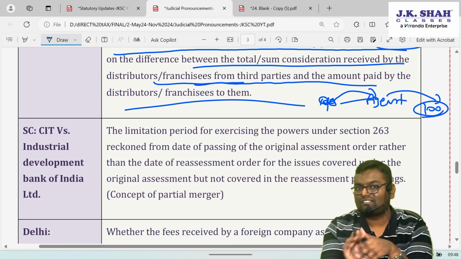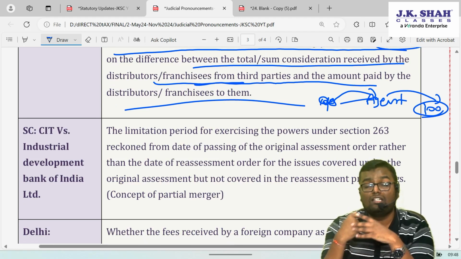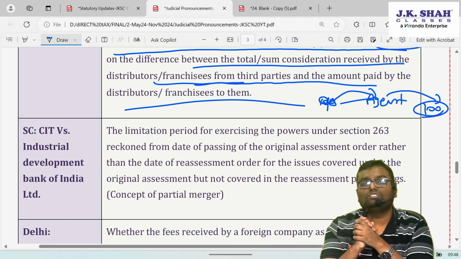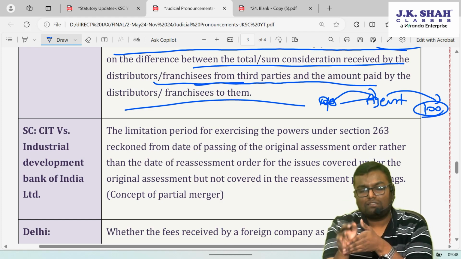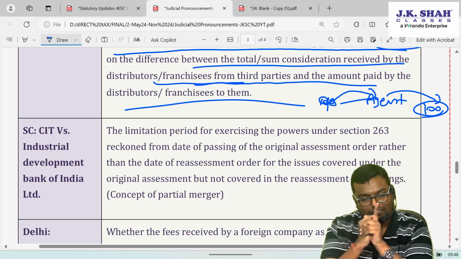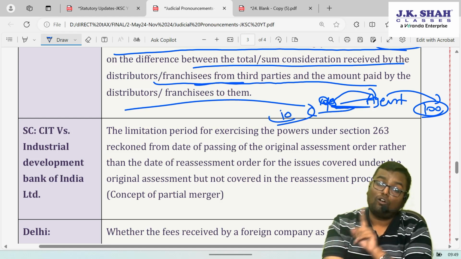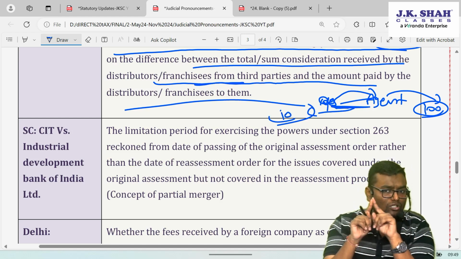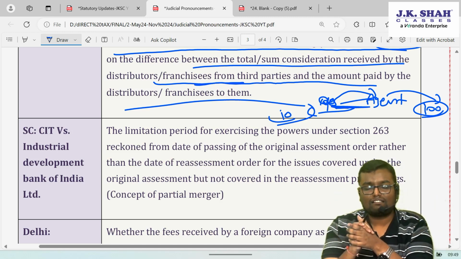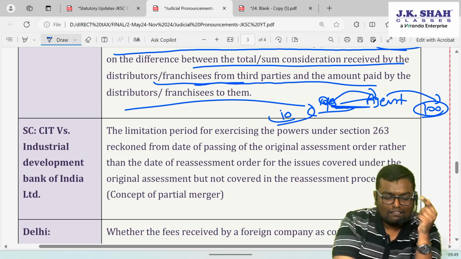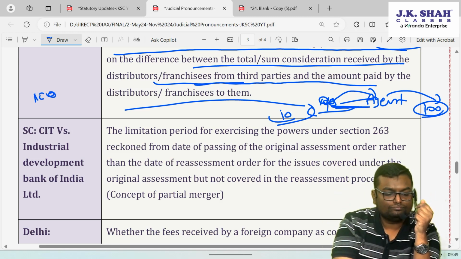Here the price is fixed at which it will be sold to the customer. Vodafone is giving a discount to the agent so that the agent can also earn something. Now this 10 rupees which is given as discount is clearly commission given. On that TDS is applicable. Understand what is the difference between the first case and the second case. The Supreme Court judgment says that you sell something at 100.